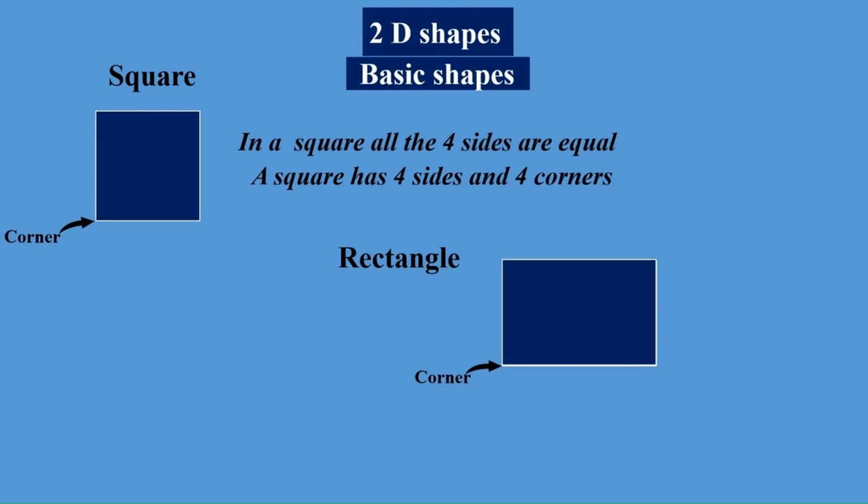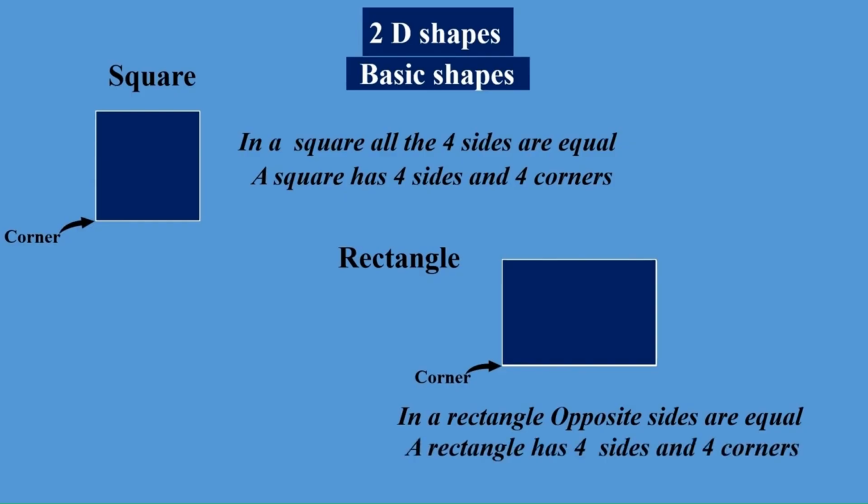Now in a rectangle, again as in the case of a square, what have you noticed? In a rectangle, opposite sides are equal. And a rectangle has 4 sides and 4 corners. A rectangle has 2 long sides and 2 short sides.